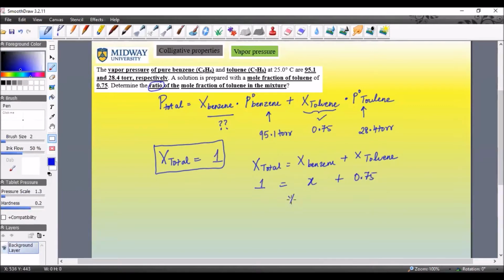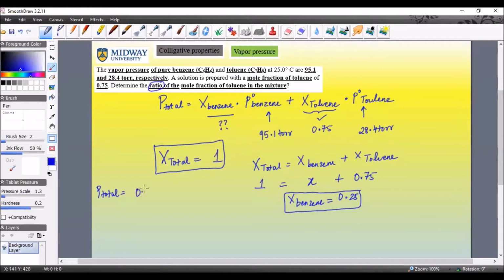So if you do a simple algebraic calculation, you realize that x benzene is 0.25. Now the key trick here is knowing that the total mole fraction of any mixture containing two liquids equals 1. That's the key here, right? Now we can go ahead and substitute this value. So let's find the total vapor pressure first before we can actually answer the question.